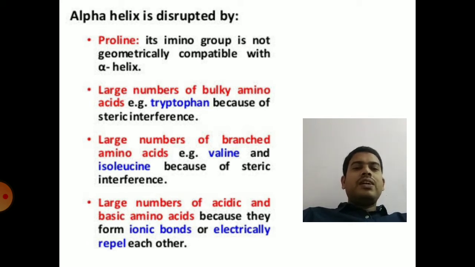And also branched chain amino acids are absent in the alpha helical structure. They will also create steric hindrance. And also acidic and basic amino acids will destabilize the alpha helical structure. So acidic and basic amino acids, branched chain amino acids, bulky group containing amino acids like tryptophan, and also amino acids like proline are absent completely in the alpha helical structure. These amino acids will create destabilization of the alpha helical structure. So that is alpha helix.